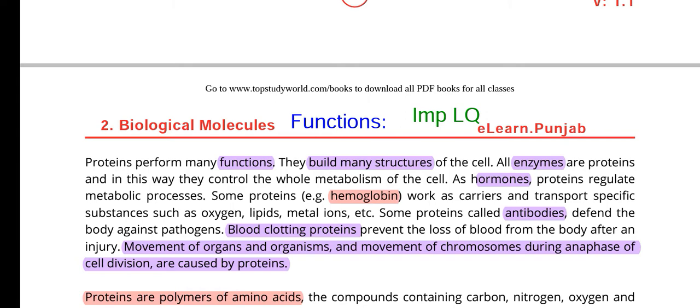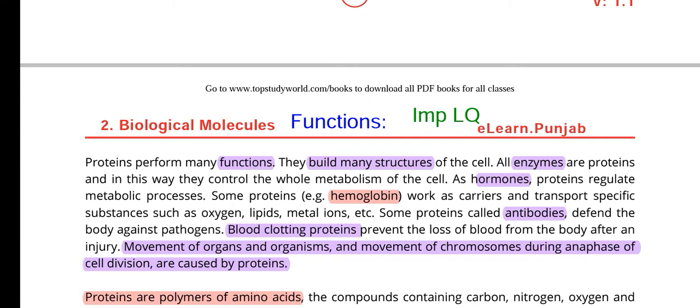And there are a lot of proteins that act as anticoagulants or anti-clotting, such as heparin. Other important proteins include histamine, which is inflammatory in action and causes inflammation, which is a protective or defensive mechanism.